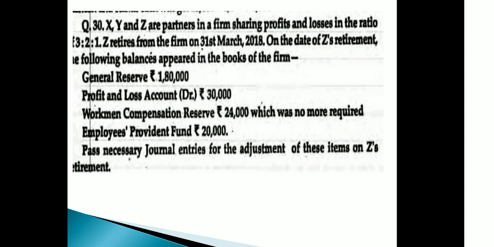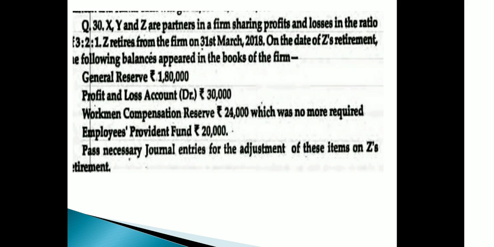X, Y and Z are partners in a firm sharing profits and losses in the ratio of 3:2:1. Z retires from the firm on 31st March 2018. On the date of Z's retirement, the following balances appeared in the books of the firm. General reserve is 1,80,000, profit and loss account debit balance is 30,000, workman compensation reserve 24,000, and employees provident fund 20,000.